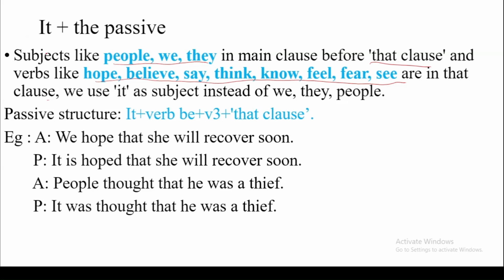So if a sentence has we, people and they before that clause, and the sentence is joined with that, and there is another clause that has a verb like hope, believe, say, think, know, feel, fear, see, then instead of we, they, people, we use it.